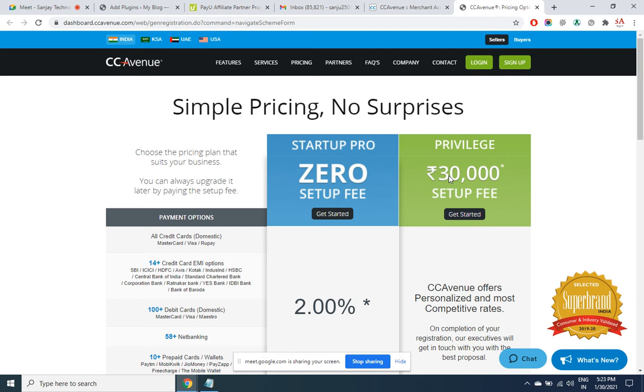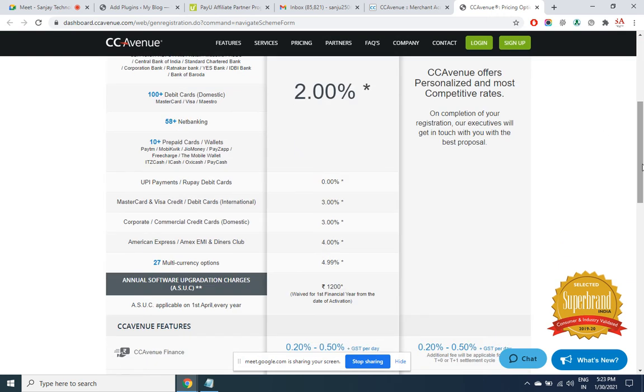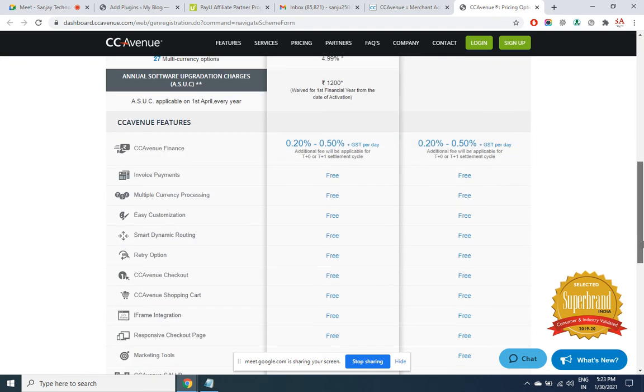Privilege will be 30,000, 2% for debit card, net banking and all that. For UPI payment 0, MasterCard, Visa card, credit card, international 3% and even 5%. Of course, all these charges are negotiable, but even then the charges are on the higher side.